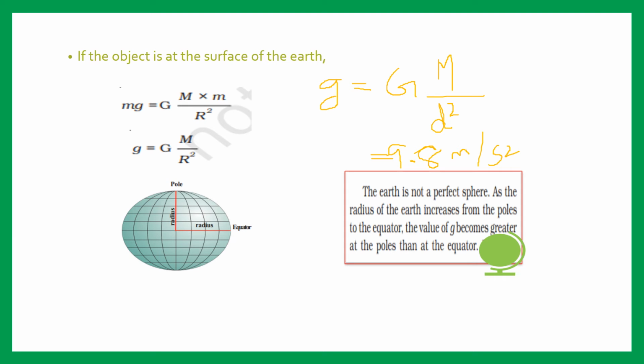The value of g becomes greater at the poles, because as R increases, g decreases. R decreases, g increases, because they are inversely proportional. So at the equator, the radius has a higher value, so g will have a smaller value. At the poles, R has a smaller value, so g will have a greater value, because they are inversely proportional.